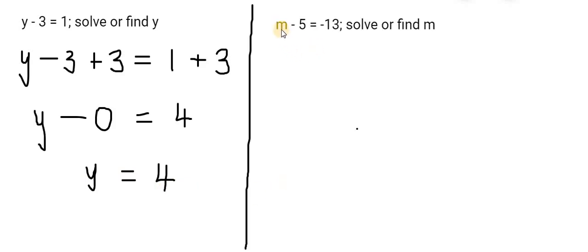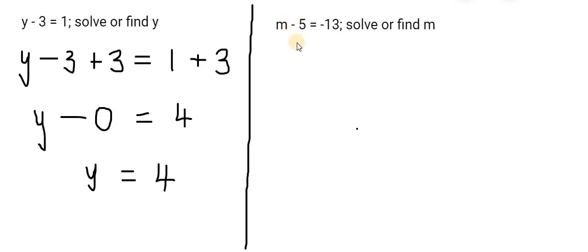Once again, I have another question. M minus 5 is equal to minus 13. Solve or find m. To do that, I need to get m on its own. So I need to get rid of anything connected to m. That's 5. I identify the sign that connects m and 5. That's a minus sign.